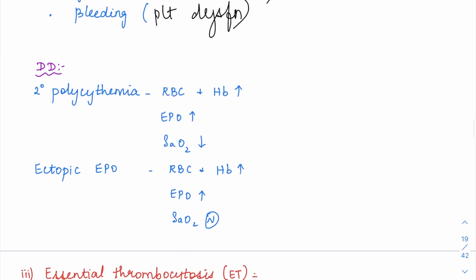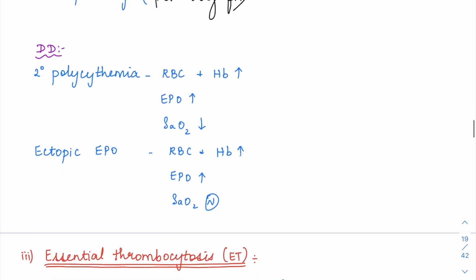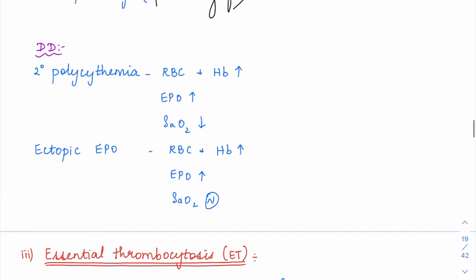So what are the differential diagnoses for Polycythemia vera here? Secondary polycythemia and ectopic erythropoietin production. So in secondary polycythemia, there is going to be a hemoglobin and RBC elevation again, but the most important thing here is the erythropoietin levels are elevated, and the oxygen saturation is going to be decreased. So in respiratory failure, you can have this kind of a picture. So here the oxygen saturation is going to be decreased and erythropoietin levels are going to be elevated. Okay, so this is the difference.